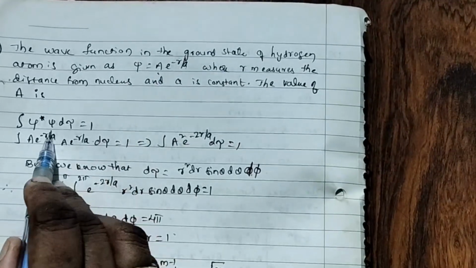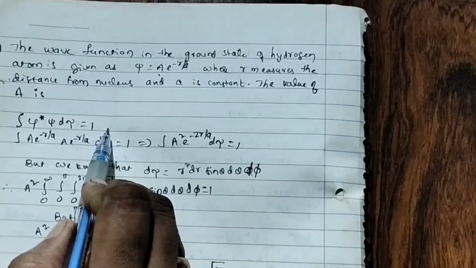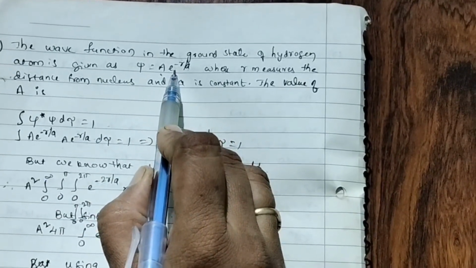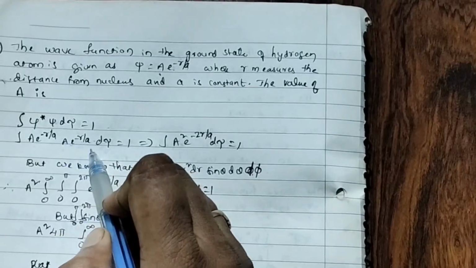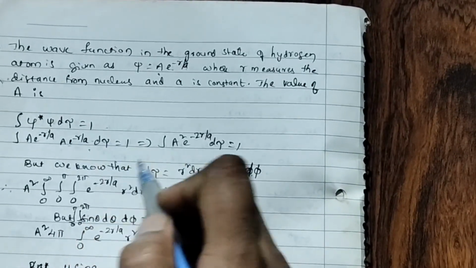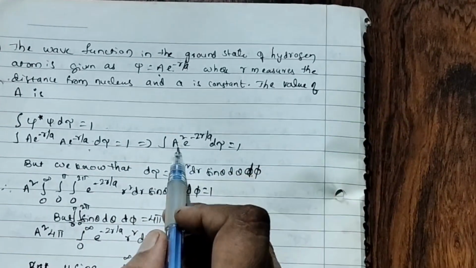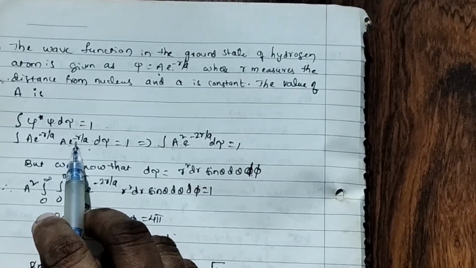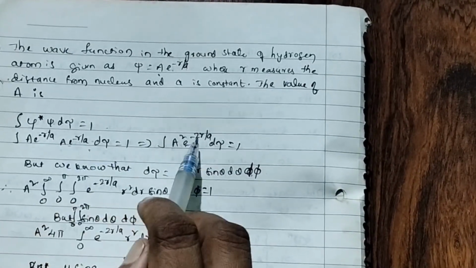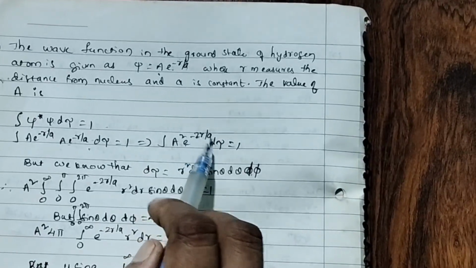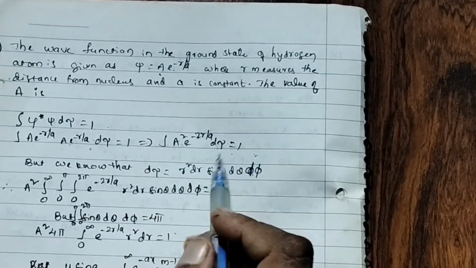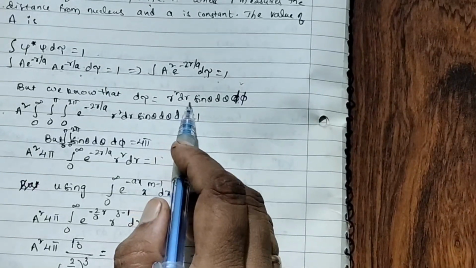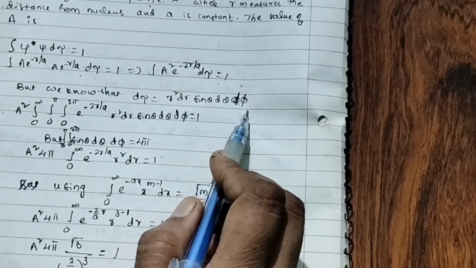Okay. For that, the condition is integral psi star psi d tau equal to 1. Integral in place of psi what he gave? A e to the power of minus r by a, into psi also A e to the power of minus r by a, d tau equal to 1. So integral A into A squared, e to the power of minus r by a into e to the power of minus r by a becomes e to the power of minus 2r by a, d tau equal to 1. The standard value you have to remember: d tau is r square dr sin theta d theta d phi.